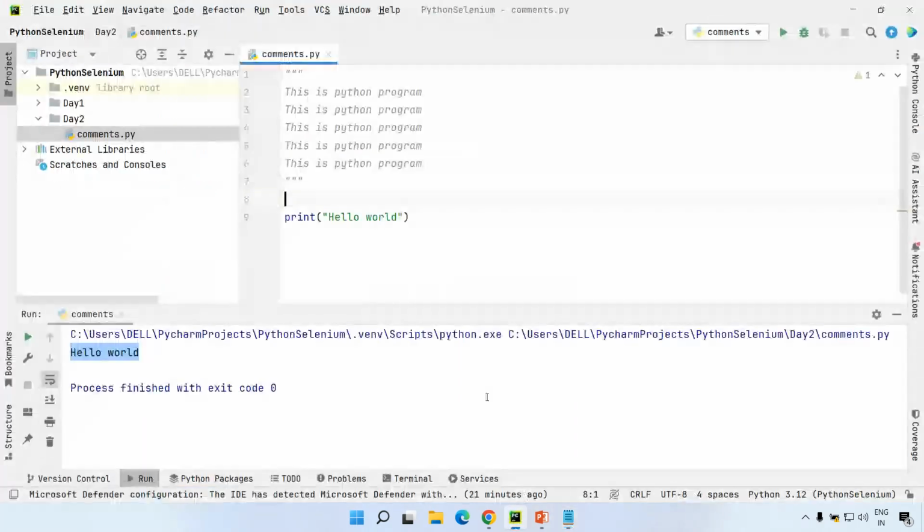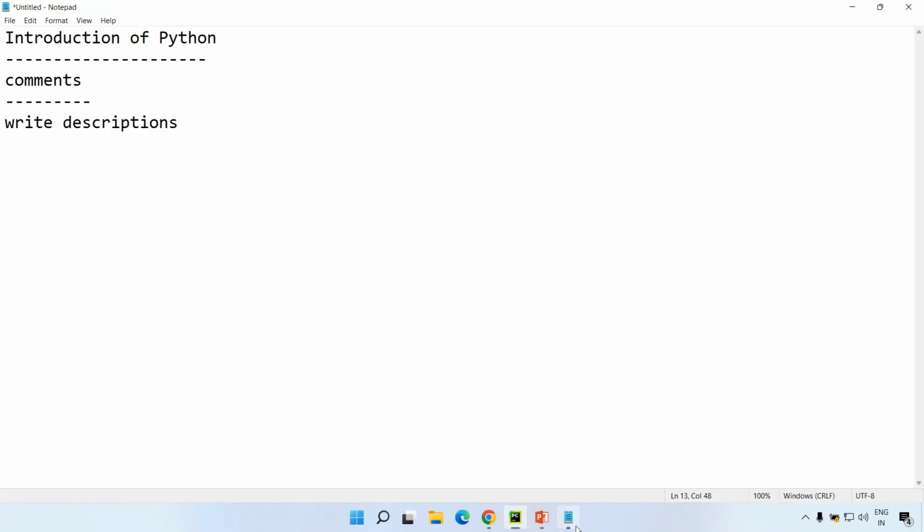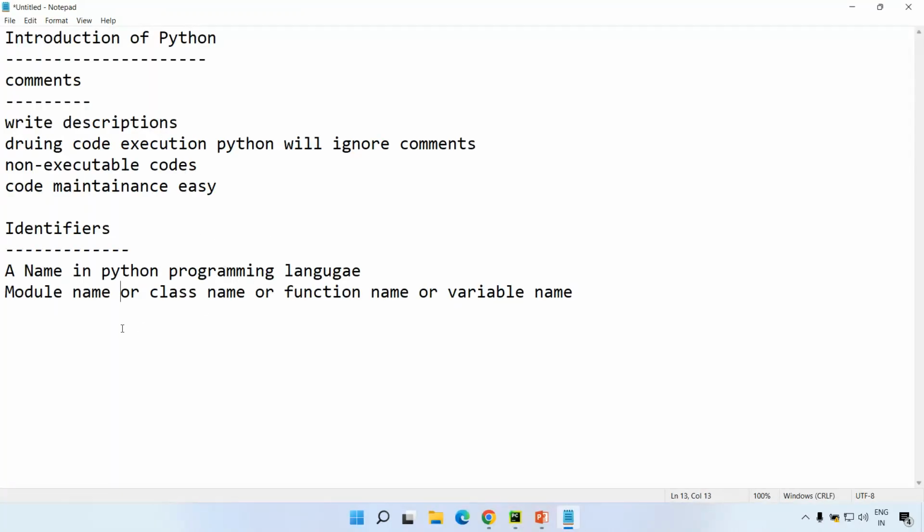You can see inside this directory, I'm creating a module, comments.py. So comments is a module name. A .py file is a module. Any Python file having the .py extension is treated as a module. Going ahead, we'll see how you can create a class, a function, and a variable also. For creating these identifiers, you need to follow certain rules.